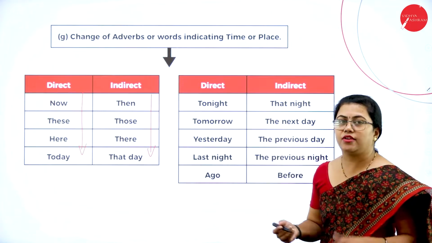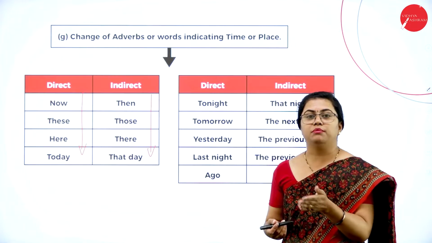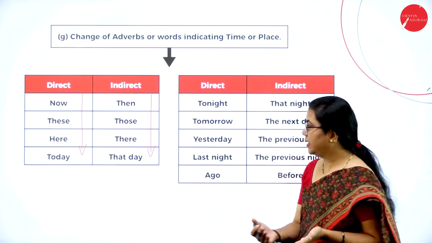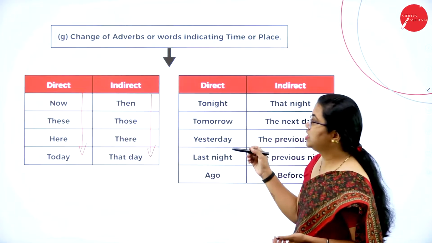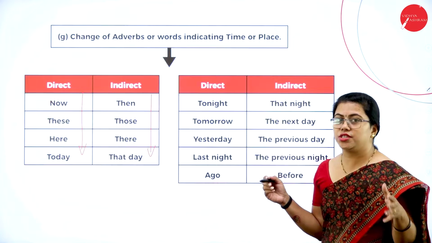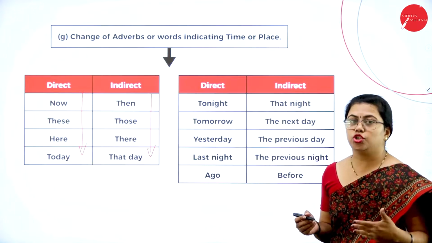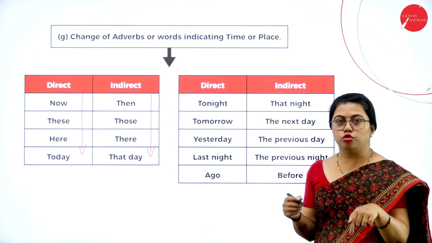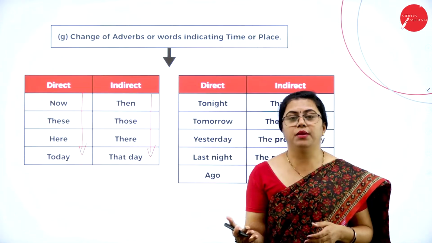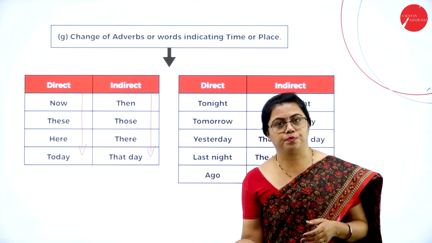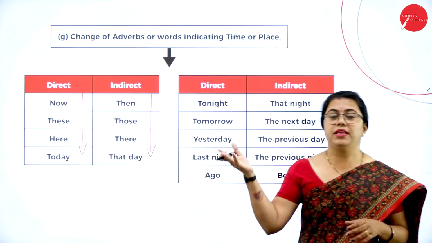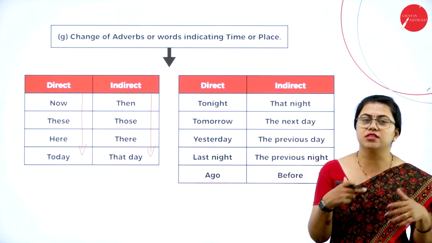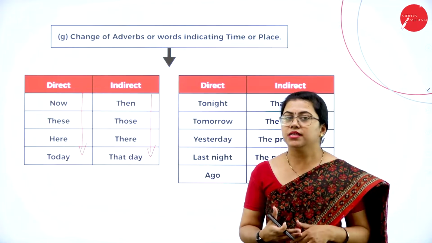You can go to the previous slide, for example. She said to him that he could do this, you can do this. So this was changed to that. Like that only, these to those. This way you are going to have some changes in adverbs and also the words that show time or place or anything like that. So tonight is for tonight. If it is today night, you might be speaking about that on some other day. So for that day, it would be the previous day. You are referring to this day only, that is the previous day. So the reference point will be something different.